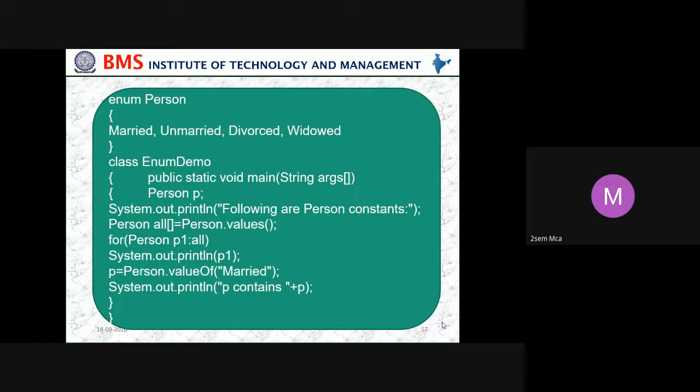Here p1 means all values in Person will be passed. So what are all the values? Married, unmarried, divorced, widow will be passed.